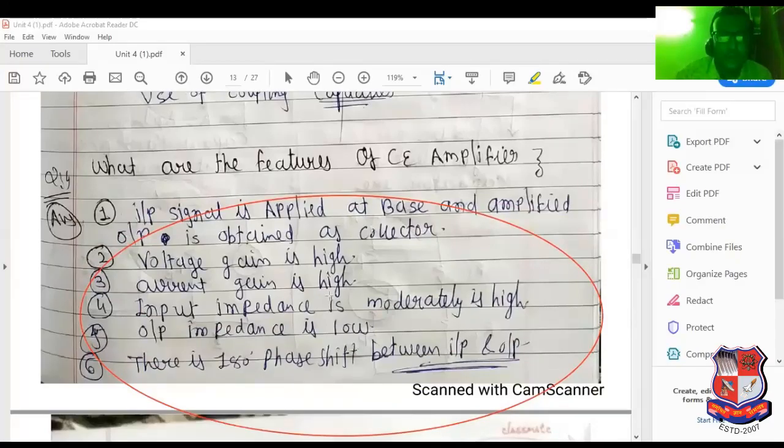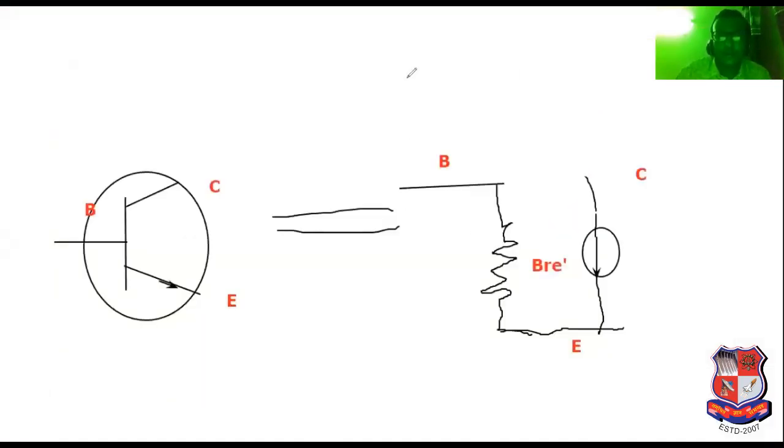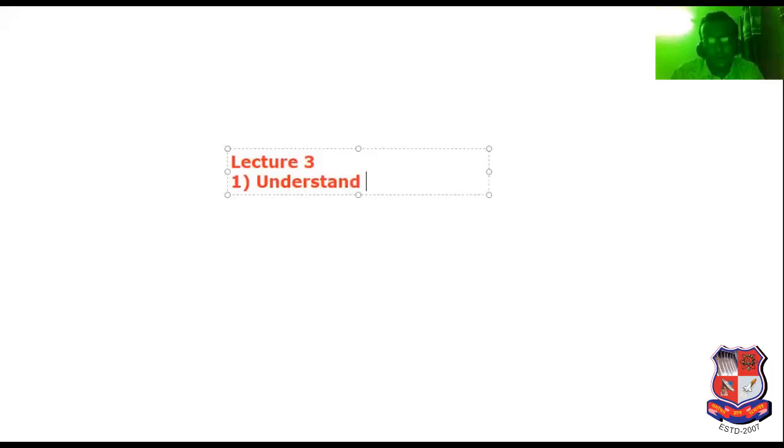So in this particular lecture, we have discussed the following points. This is the content of lecture number 3. First of all, understand the DC load line. Understand DC versus AC load line.